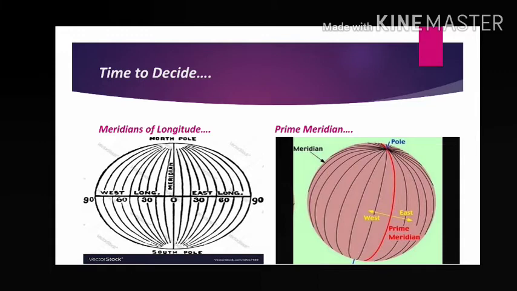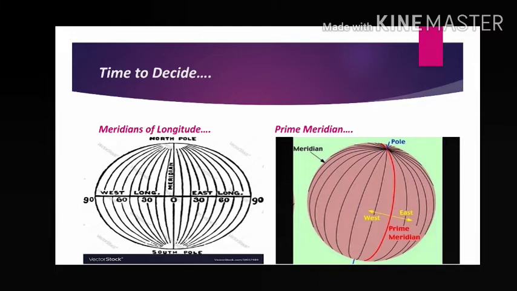These are semicircular lines drawn from North Pole to South Pole. And longitude means what? These values of these lines: 90 degree west, 60 degree west, 30 degree west, 30 degree east, 60 degree east, 90 degree east. These are called longitude. So meridians are semicircular, vertical lines. Parallels are horizontal, circular lines. Clear? So now another thing, prime meridian.